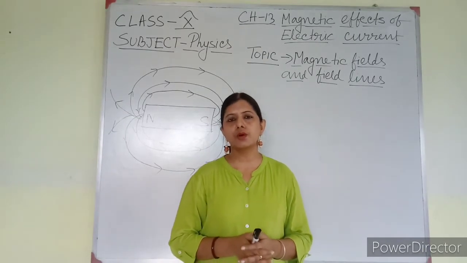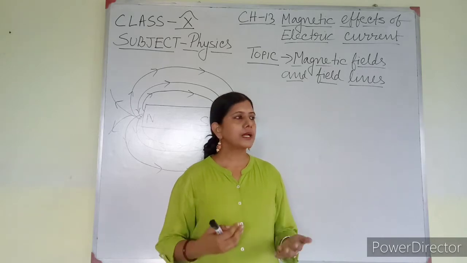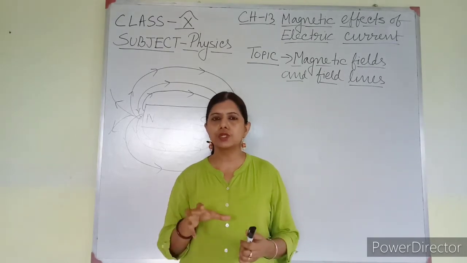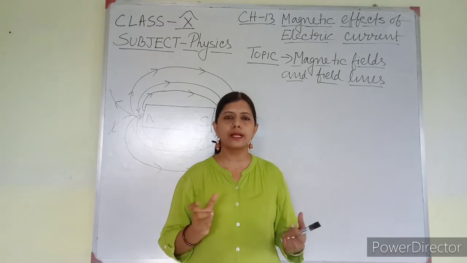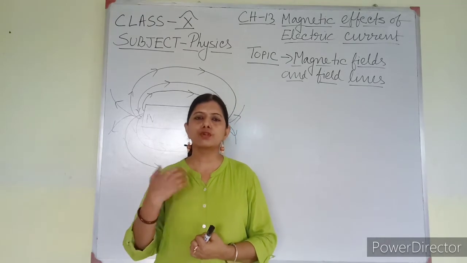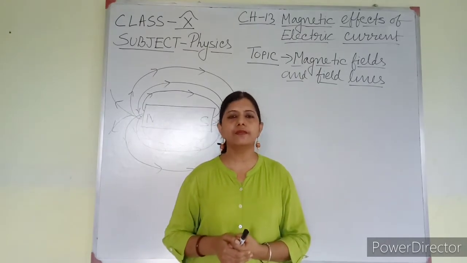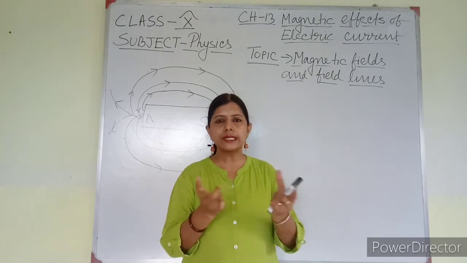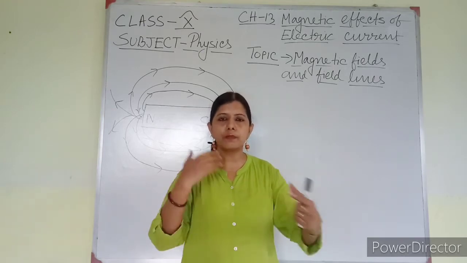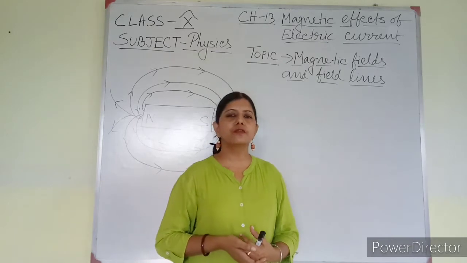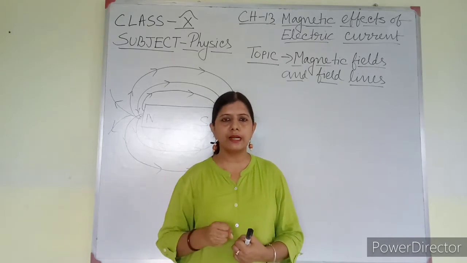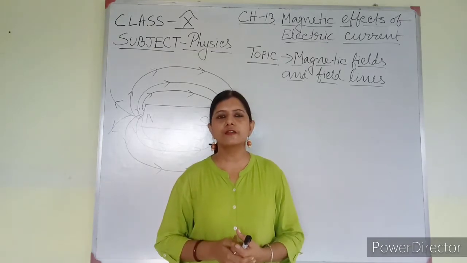Now I will talk about what is magnetic field. Magnetic field is the region around a magnet in which the force of attraction of the magnet can be felt. The particular region around the magnet up to which the magnetic force of attraction can be felt is known as magnetic field.